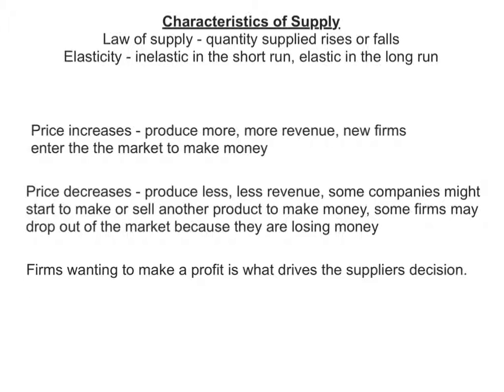So the characteristics of supply, law of supply: quantity supplied either rises or falls depending on what's happening in the market. If it rises, then companies are going to supply more because they want to make more profits. And new companies would see that they're making money in that market, so they're going to create a new company so they can get some of that money. Or if the price falls, then companies are going to sell less of that because they're not going to make as much money, and they might spend more of their time on some other type of product or innovation or invention.